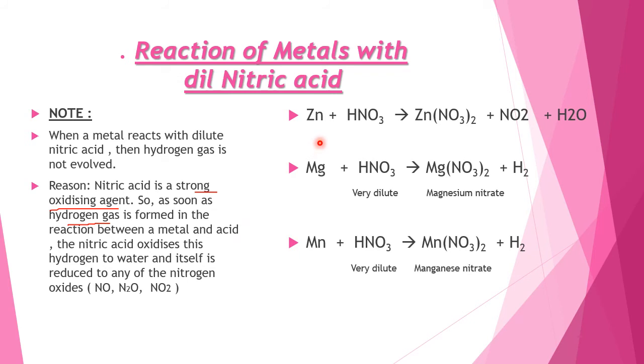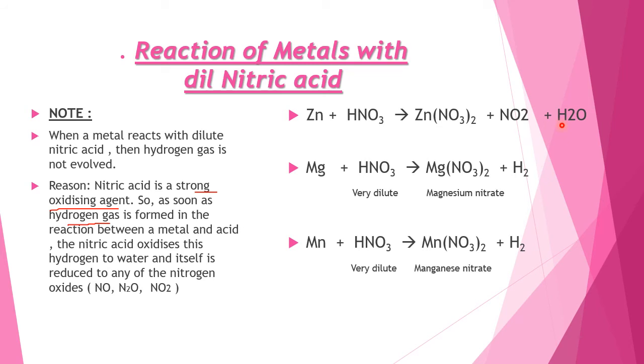Here in this example you can see zinc reacts with dilute nitric acid to form zinc nitrate, which is a salt, and nitric acid itself gets reduced to nitrogen dioxide with the formation of water.